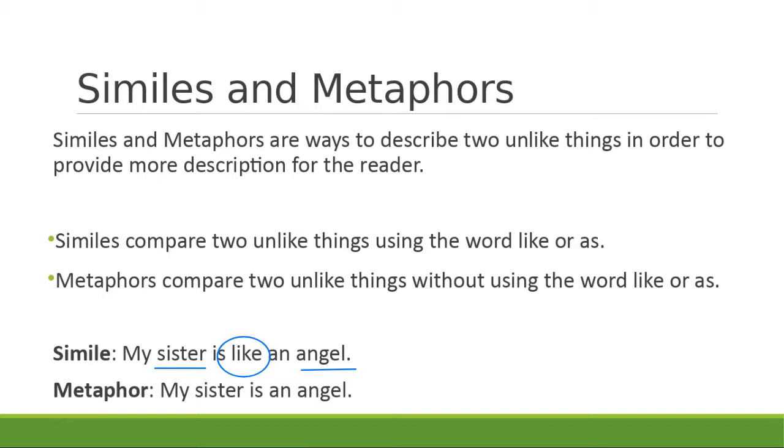Now to turn this simile into a metaphor, all you do is take out like. You say it as a blunt statement. My sister is an angel. Again, we're comparing 2 things that are not similar, our sister to an angel. We literally would not confuse those 2. But by making it a very strong, simple statement, we are profoundly describing our sister so that the reader goes, I wish I could meet her one day. She sounds wonderful. And the only difference is that use of like. A simile will use like or as to compare the two things. A metaphor will not.